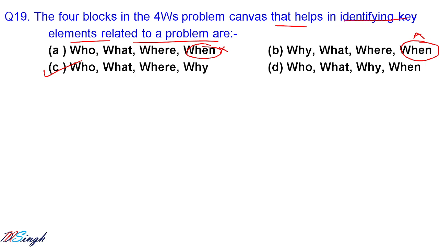Who is the stakeholder, what is the problem, or what is the nature of the problem. Next is where, what is the context or location, and why it is worth solving. So these 4 W's are there in the problem statement template or problem canvas. Okay, fine, so C option is correct.